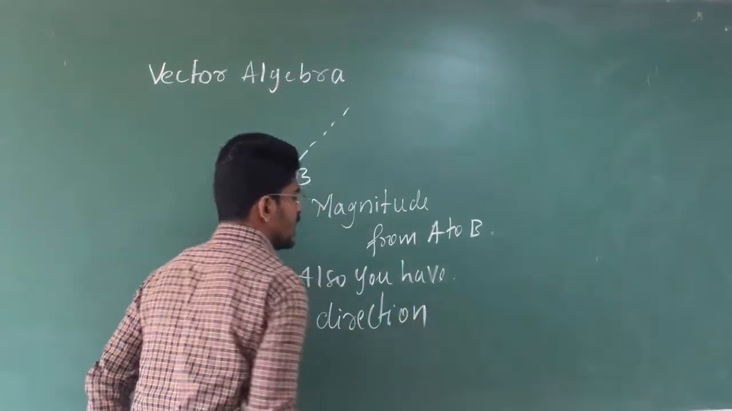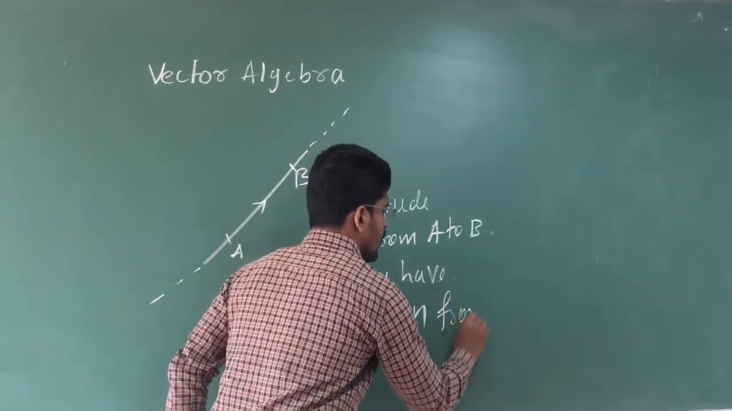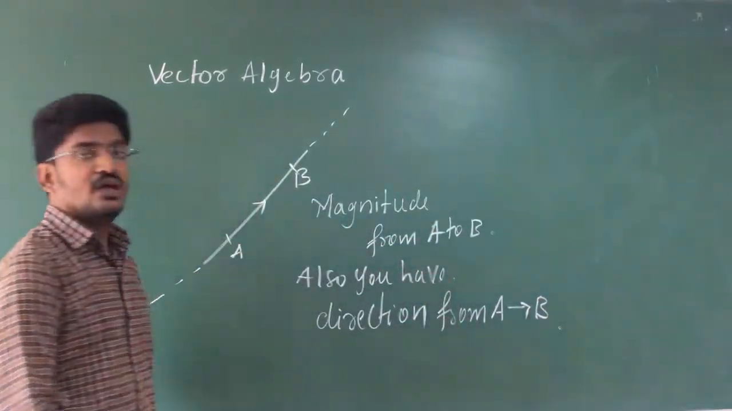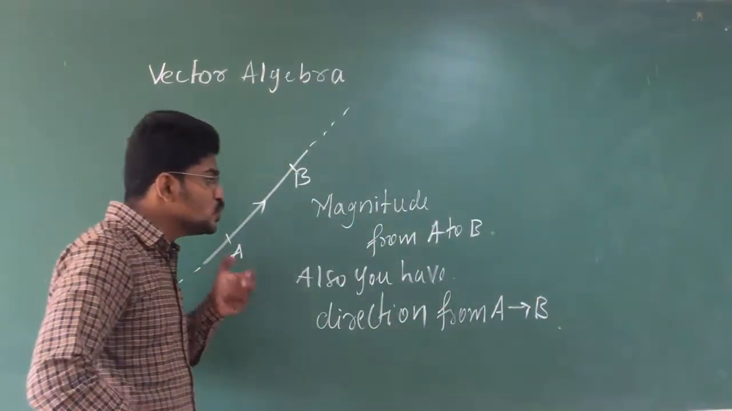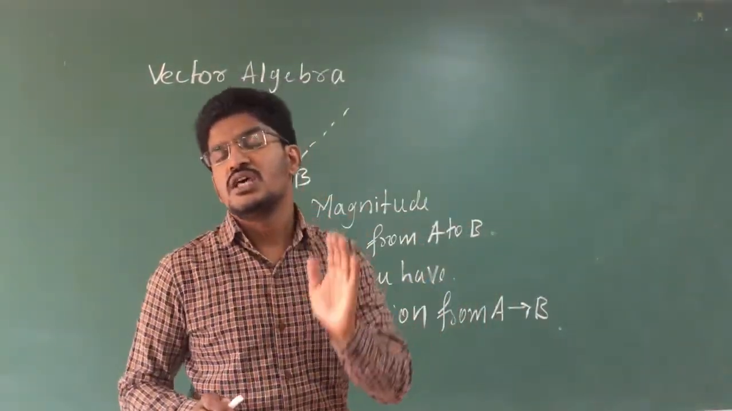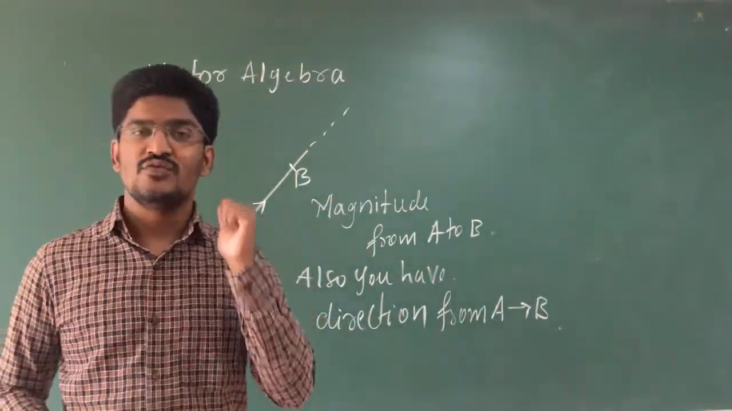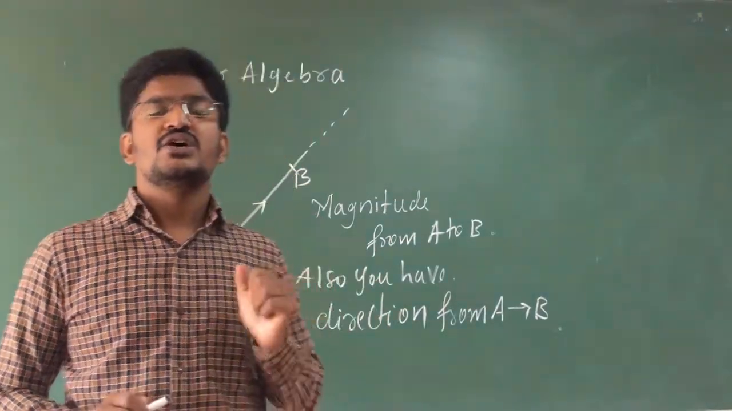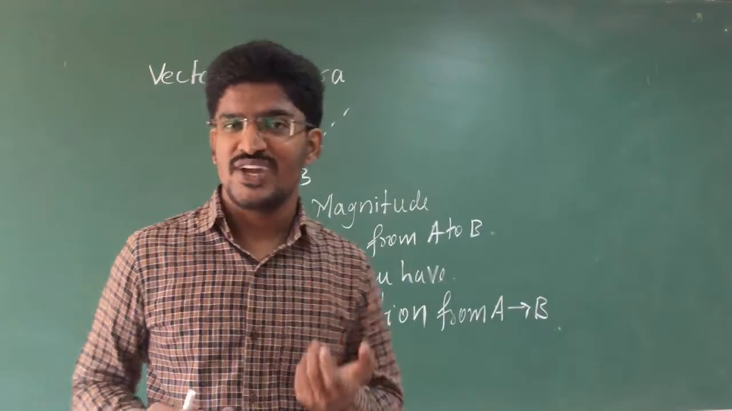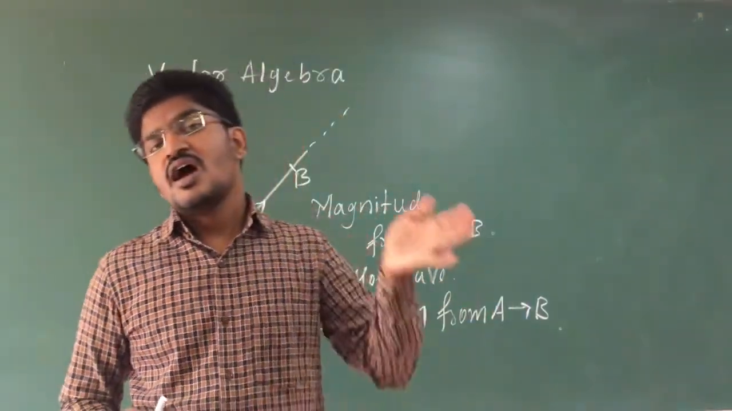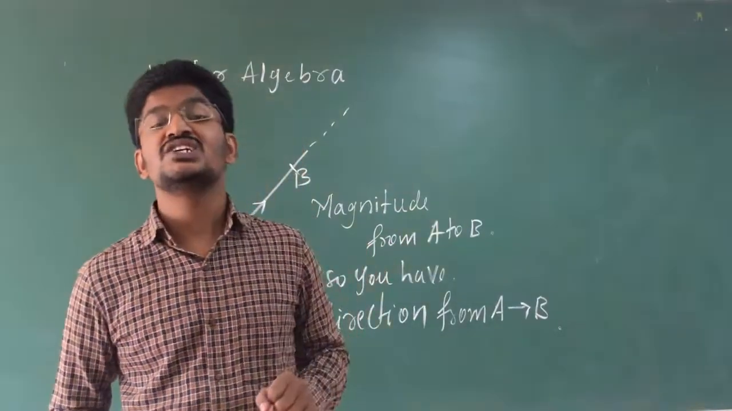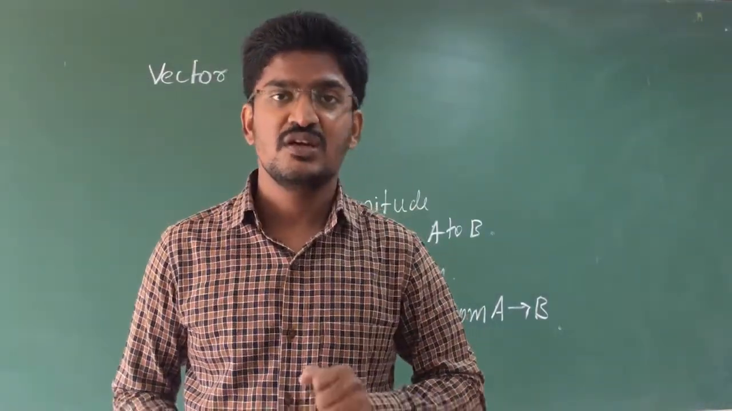Also you have direction from A to B. From A to B. These two things have to be involved in the physical quantity. Then only we say it is a vector. So now what we shall do, we shall go through the definition of vector and scalar, and we shall go through the examples of vectors and scalars. Clear? Okay.